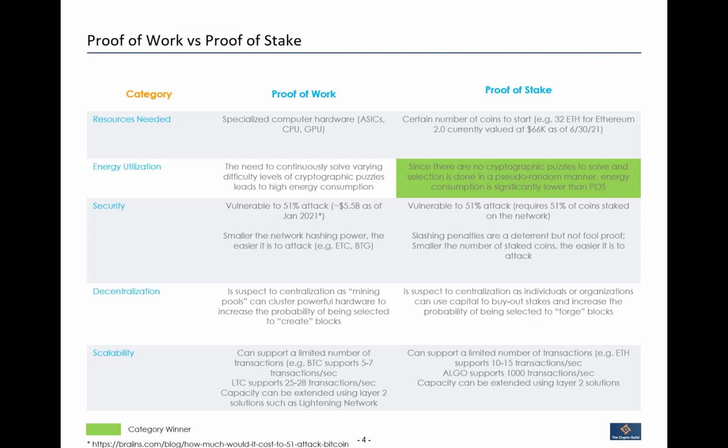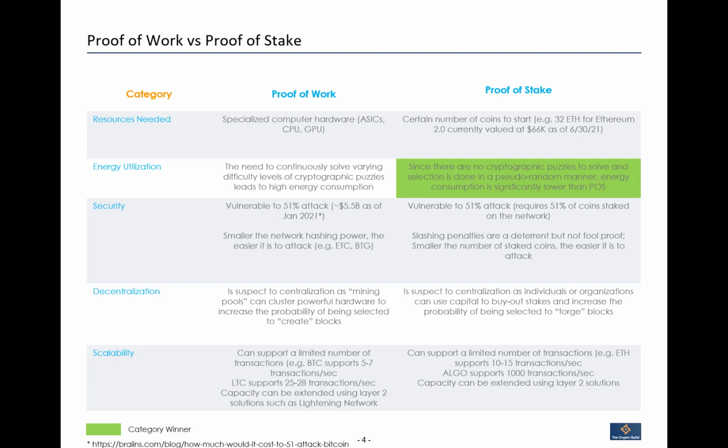Now, the only one area where I did find there was a clear winner was in terms of energy utilization. There's just no question about this one. The fact that proof of work requires the solution of these varying difficulty levels of cryptographic puzzles definitely leads to much higher energy consumption than any proof of stake project, right? In proof of stake, there are no cryptographic puzzles. You are chosen in a pseudo-random manner, and your stake is one of the variables that's looked at. Energy consumption is low. So here there is a clear winner, and that winner is proof of stake.